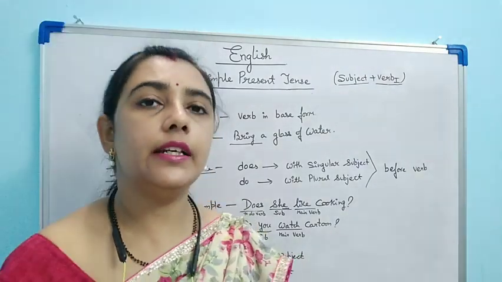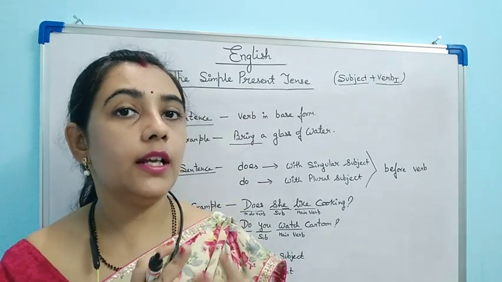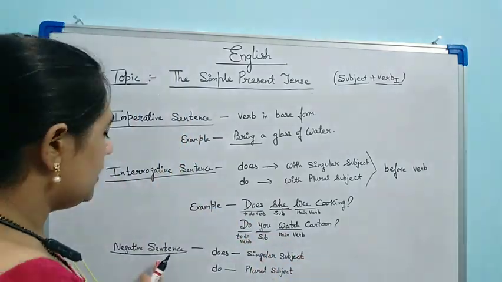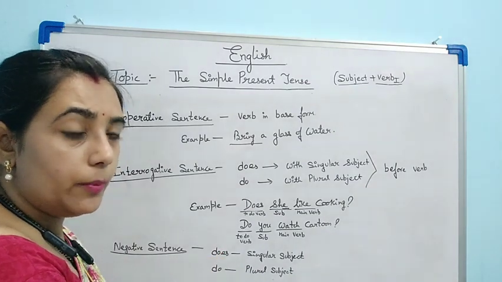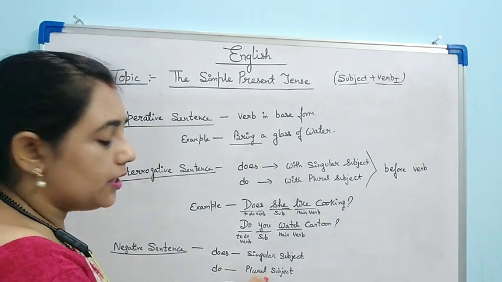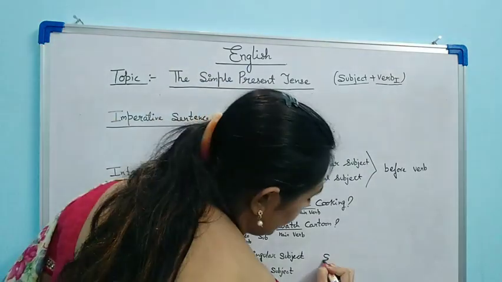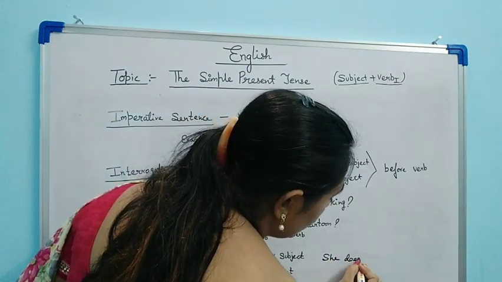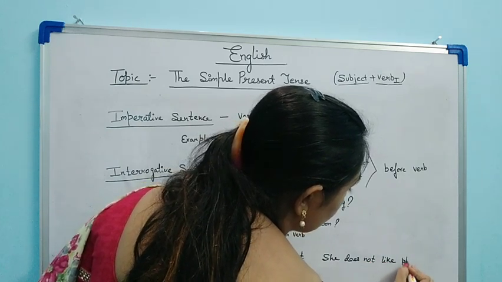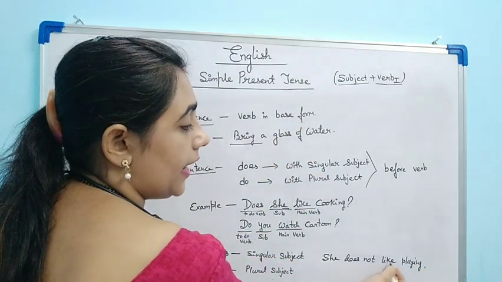Now certain sentences are negative sentences. You all know what is negative sentence. Negative sentences are those sentences which are having no, not, never in the sentence, which is giving the negative effect. So in the negative sentence, same thing, does or do will be there, with the same concept. Singular subject does, plural subject do. Like if I say, she does not like playing.